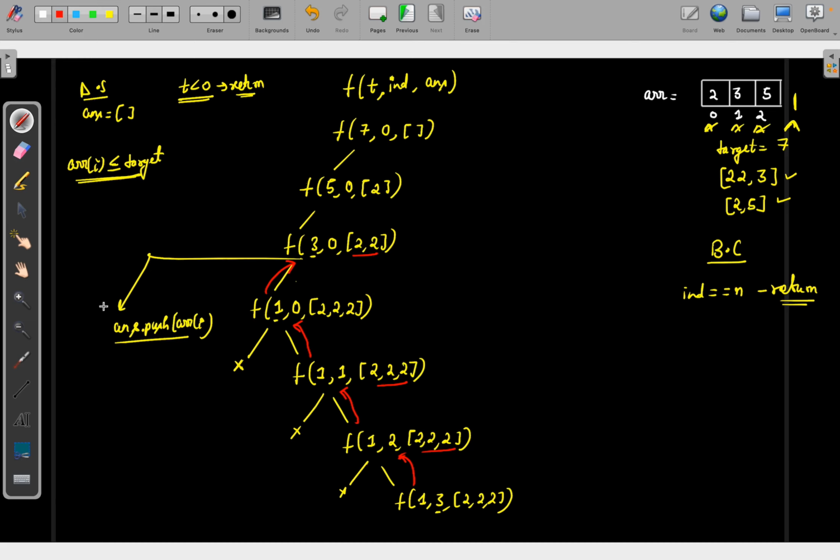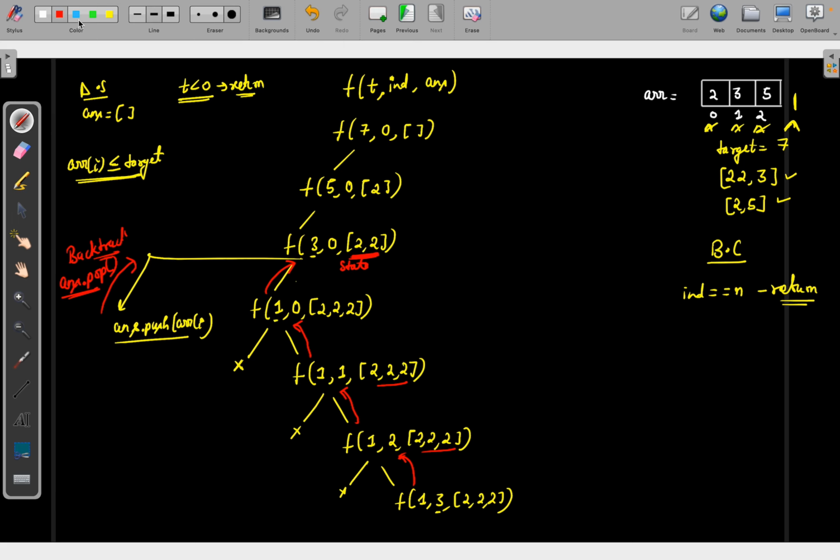But when you are returning back, you want this state, so you will do answer.pop(). Basically you will remove it. So this is backtracking, because you are backtracking to that position at the same state. The state should be the same. It's more about the state.